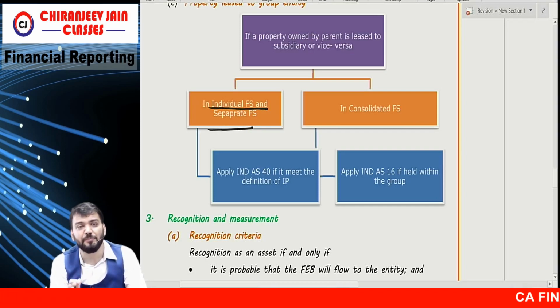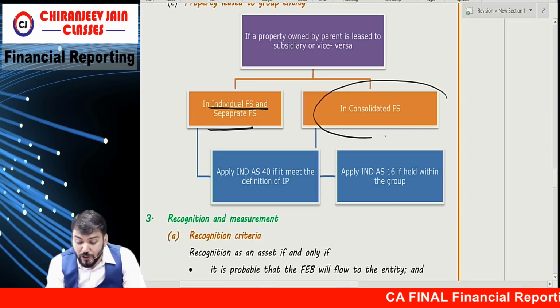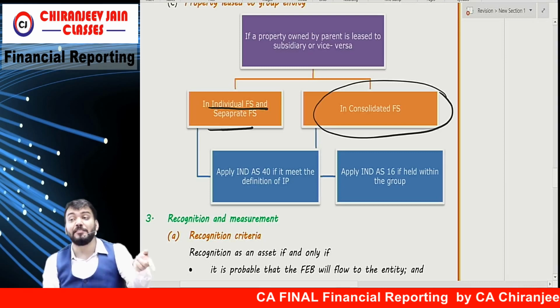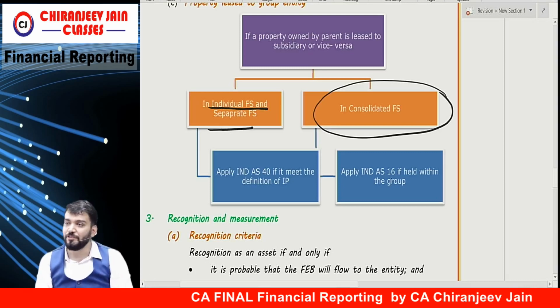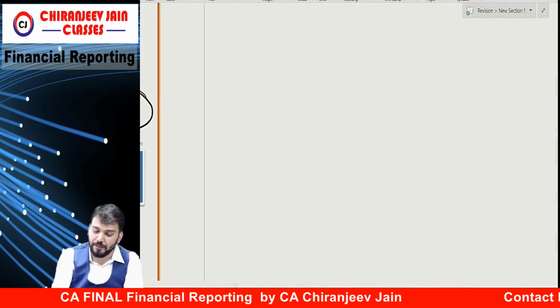Apply Ind AS 40 if it meets the definition criteria. But in consolidated financial statement, apply Ind AS 16 if it is held within group. Have you understood this point? If it is held within group, for example, a simple example.